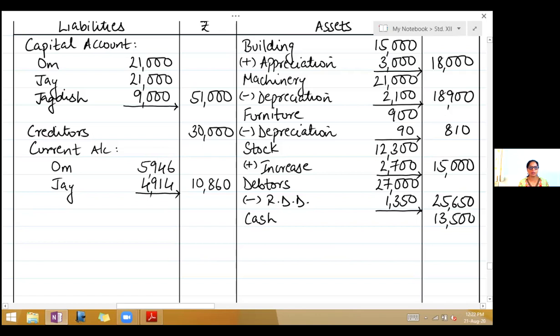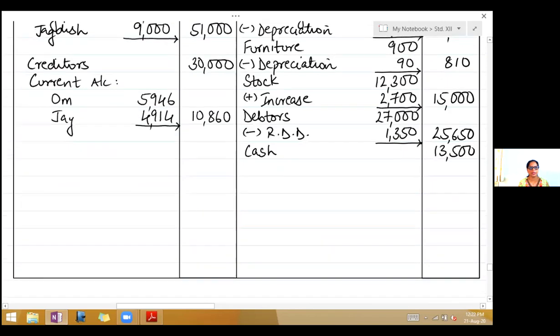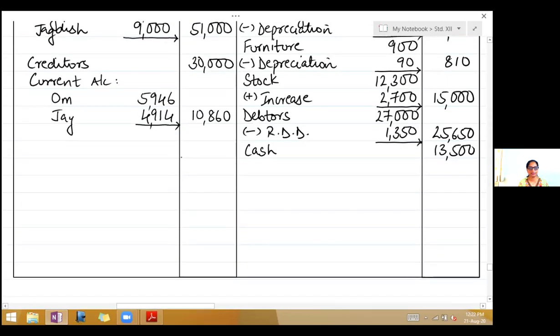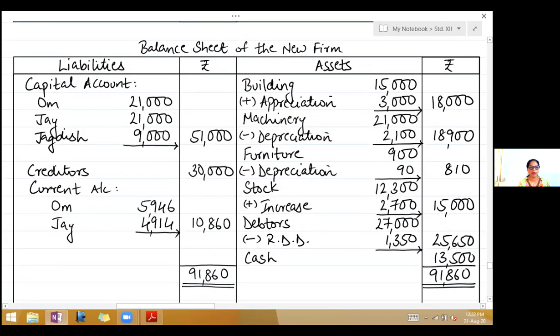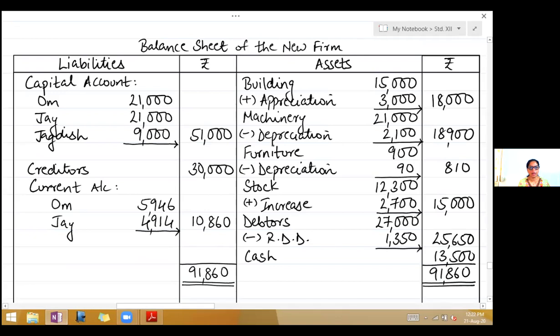Okay, now you will close the balance sheet. So take the total of the liability side and the asset side. So liabilities are 91,860 and your assets also will be 91,860. So children, I hope you have understood. We have done a problem on current account. So when current account is given, open current account and capital will straightaway be written in the balance sheet.